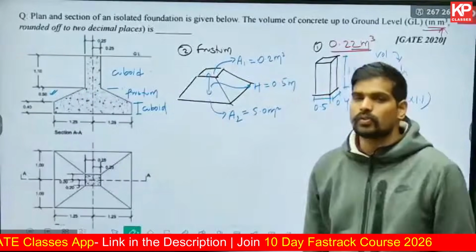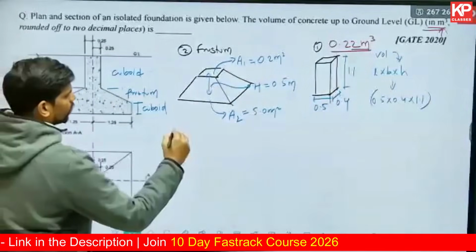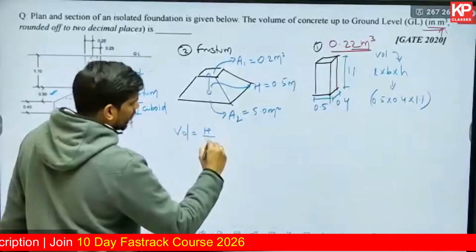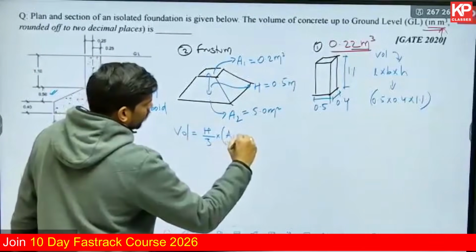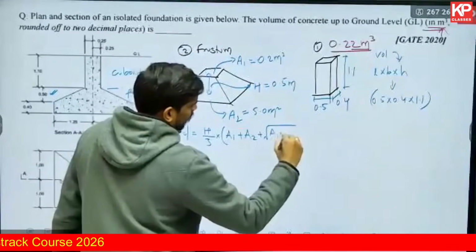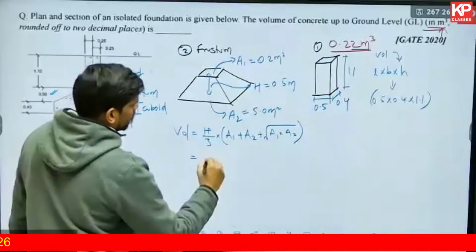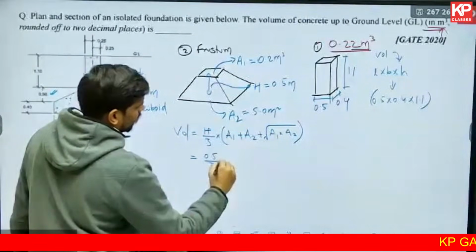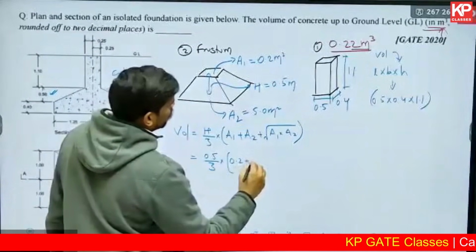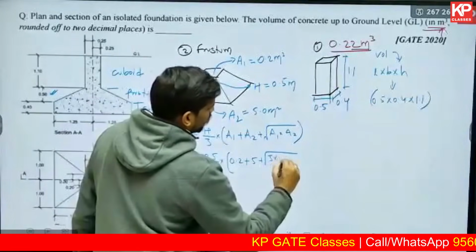Once you have these three values, you can find the volume of the frustum using this formula. Volume is equal to, I told you the formula in the beginning itself, H by 3 into A1 plus A2 plus root over A1 into A2. H by 3 is 0.5 upon 3 into area 1 is 0.2, area 2 is 5 plus square root of 5 into 0.2.